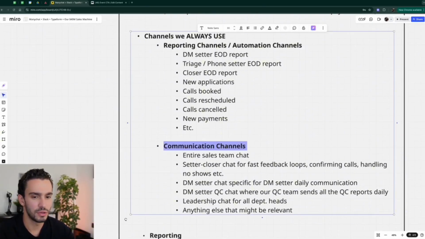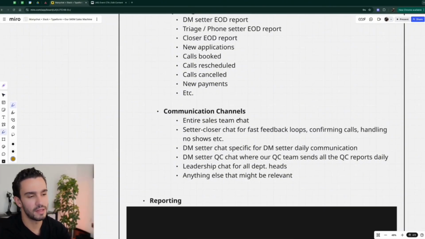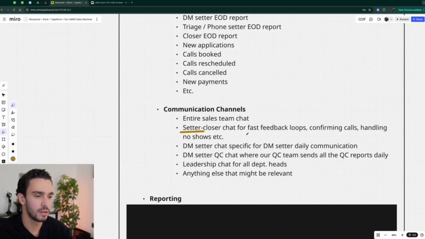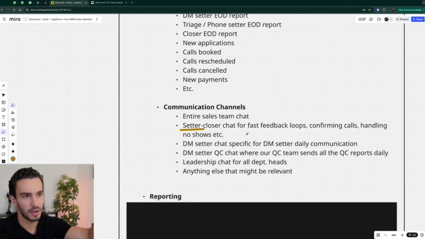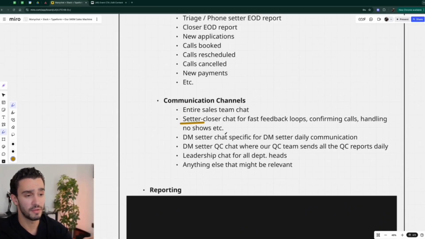And then we have actual communication channels. We have an entire sales team chat for general announcements and so on. We have a setter closer chat. I'm really a big fan of this. A DM setter closer chat for fast feedback loops, confirming calls, handling no-shows. If a closer might be running over, they're going to tag the DM setter, like, hey, Johnny, I'm running 5 minutes late to this call. Please let the lead know. And then we're on top of that.